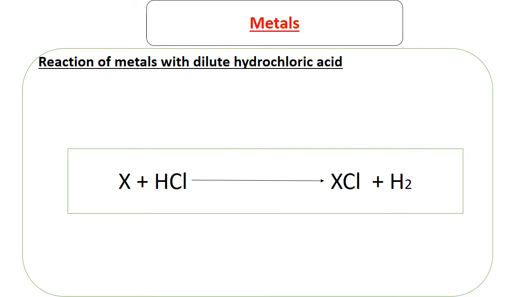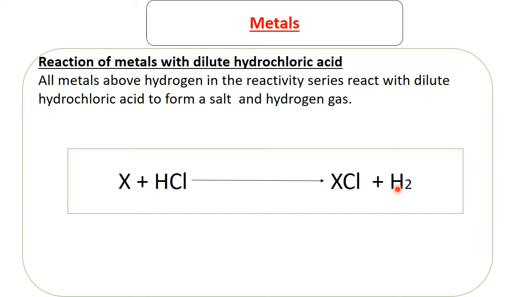Next, we go to the reaction of metals with hydrochloric acid. In this reaction, a metal is going to react with hydrochloric acid, then it's going to form a metal chloride and hydrogen. So this is the general equation for these kinds of reactions. With this general equation, let's see how they now behave when we react them with hydrochloric acid.